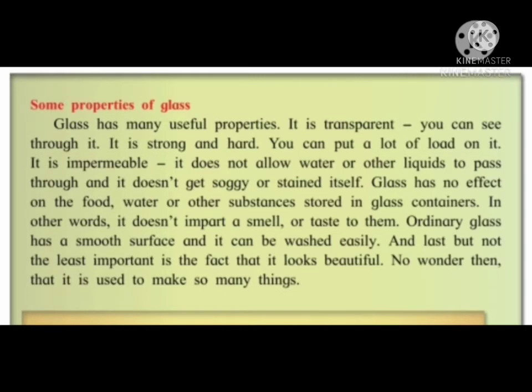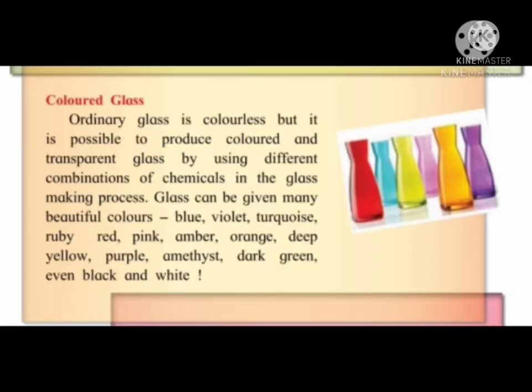So the first property of glass is that it is transparent. You can see through it. Then glass doesn't affect the food or water or other substances that are stored in it. And the most important property of glass is that glass articles look beautiful. So glass is used to make many things. Let's learn more about glass.